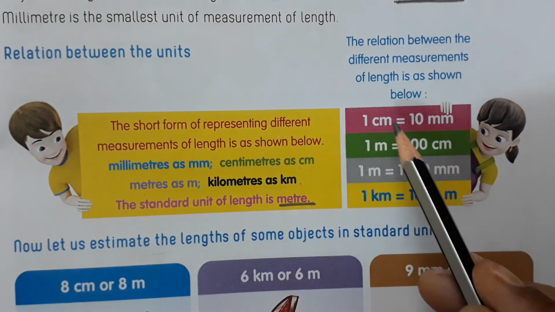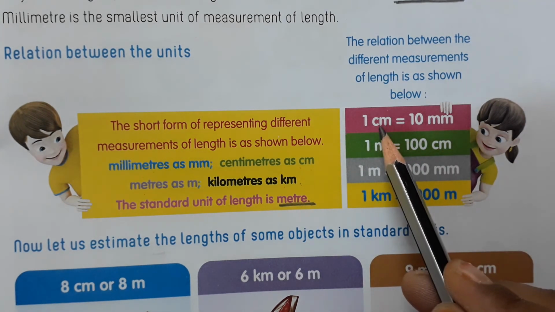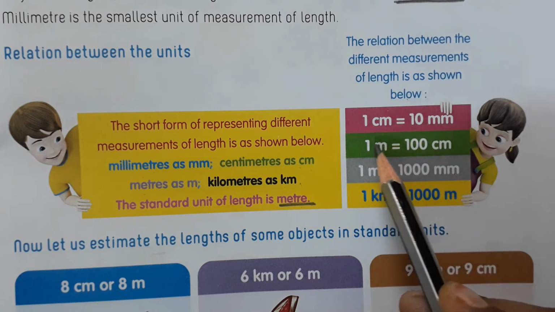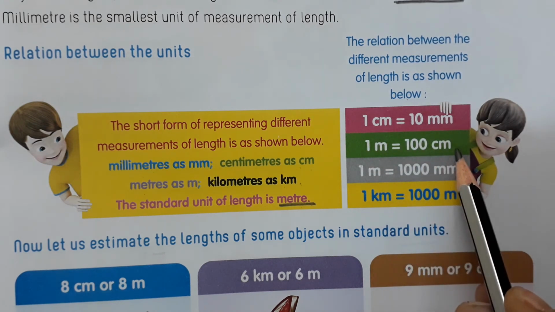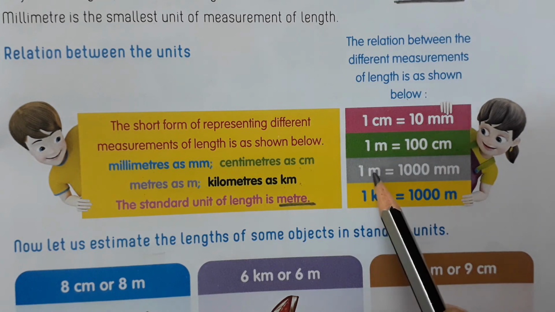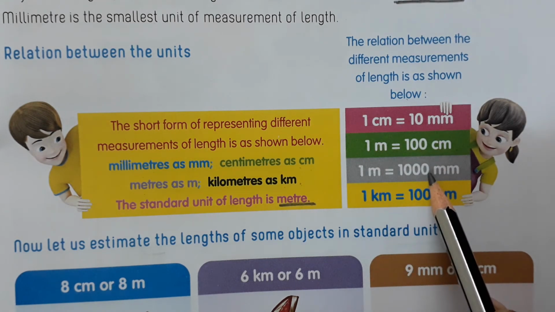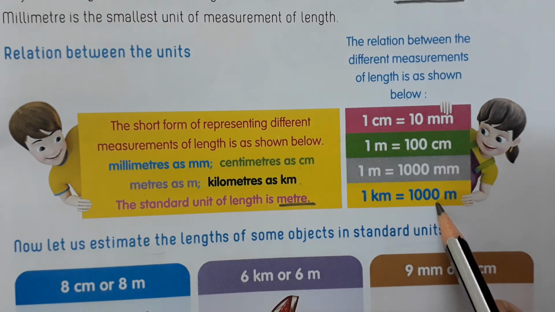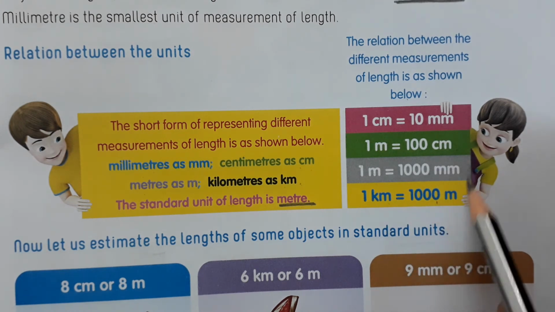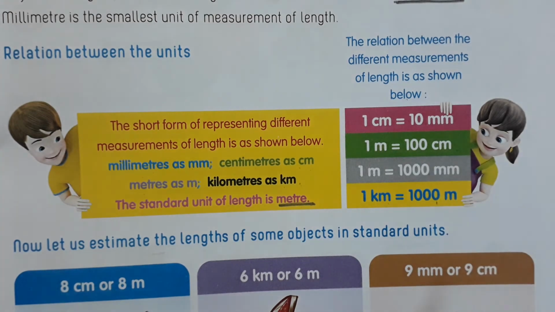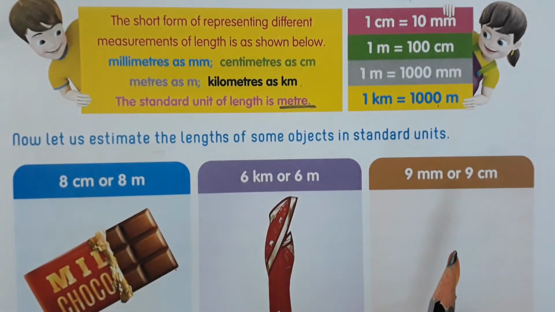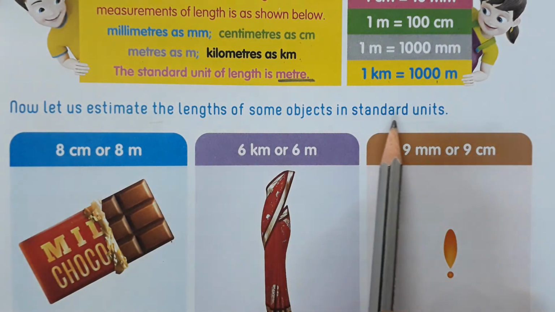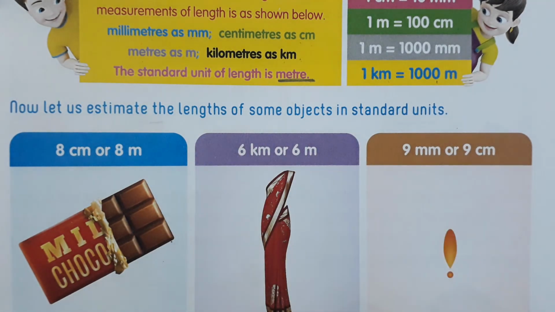Meter. And look here, 1 centimeter is equal to 10 millimeters. 1 meter is equal to 100 centimeters. 1 meter is equal to 1000 millimeters. 1 kilometer is equal to 1000 meters. This is the relationship between the measurements of length. Now let us estimate the lengths of some objects in standard units.